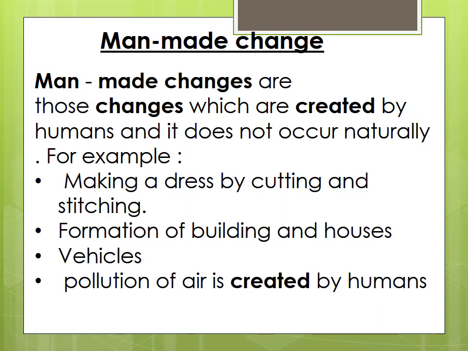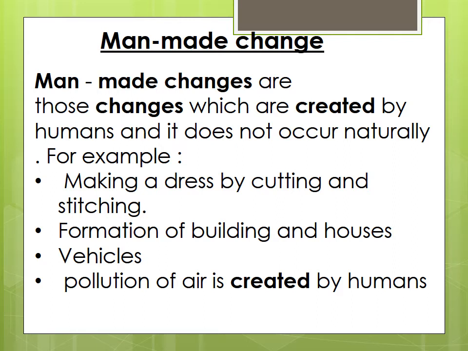For example, making a dress by cutting and stitching a fabric. Here you can see some more examples: formation of buildings and houses, vehicles, and pollution of air created by humans. The changes made by humans are desirable as well as undesirable, and some can harm the environment. So this is the definition, and here you can see some examples of man-made changes.